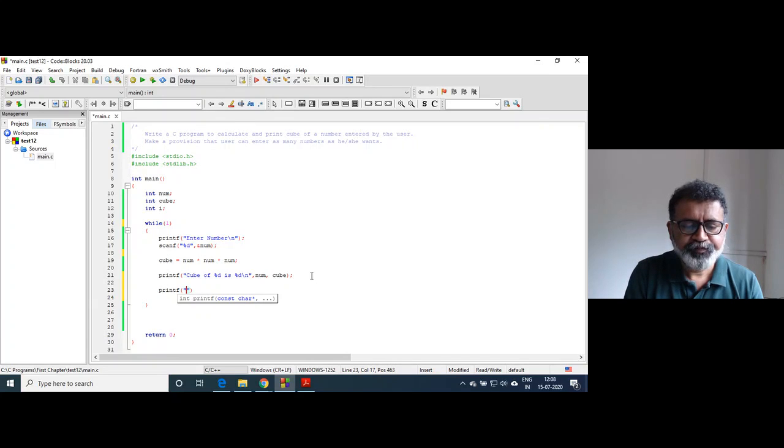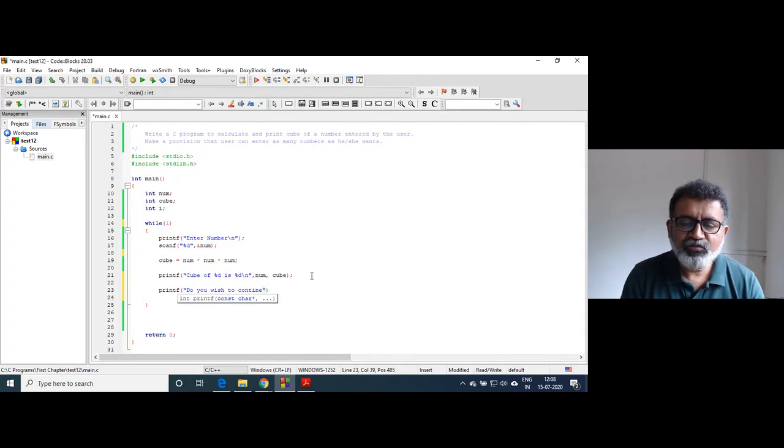printf, "Do you wish to continue?" This continue is not the continue keyword.